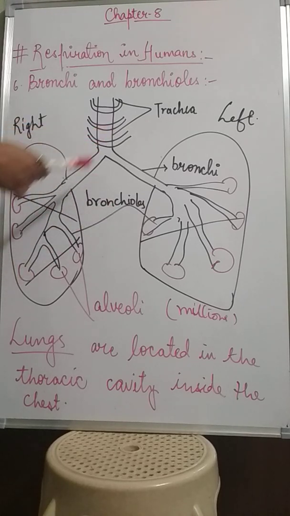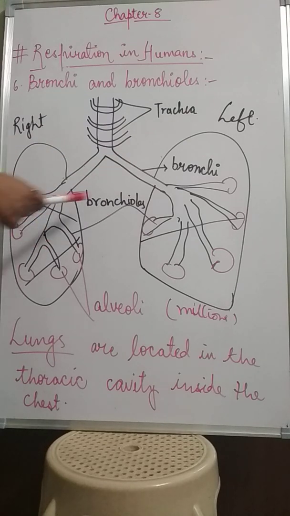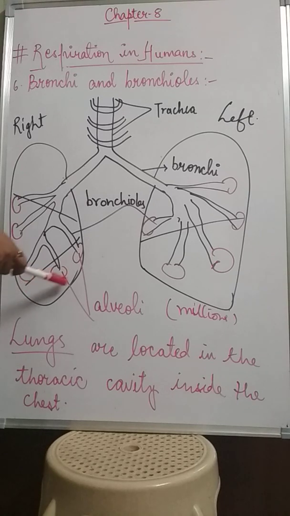At the end of the bronchioles are the alveoli. These are air sacs known as alveoli, and they are very small and thin walled.